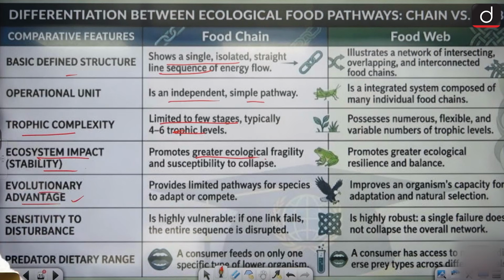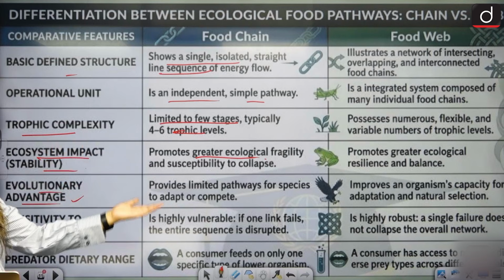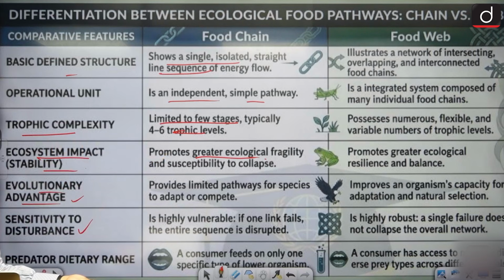In terms of evolutionary advantage, the food chain provides limited pathways, while the food web gives capacity for adaptation from multiple angles. On sensitivity to disturbance, the food chain is highly vulnerable, while the food web is very robust because it is very strong. Predator dietary range: in a food chain, a consumer feeds on one specific lower organism. In a food web, multiple. This is the difference between food chain and food web.